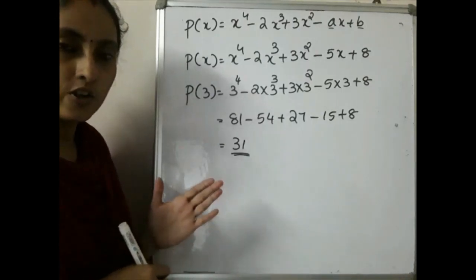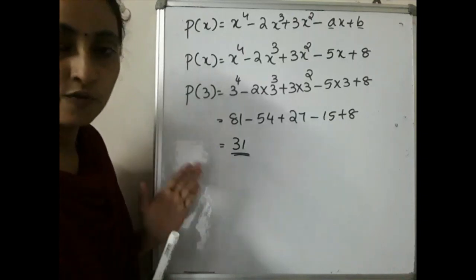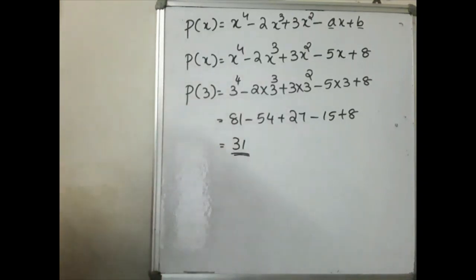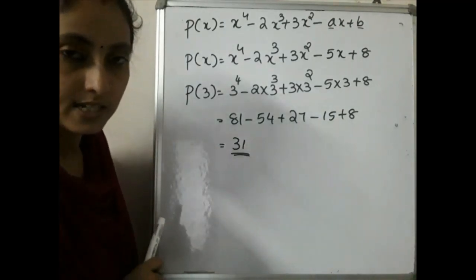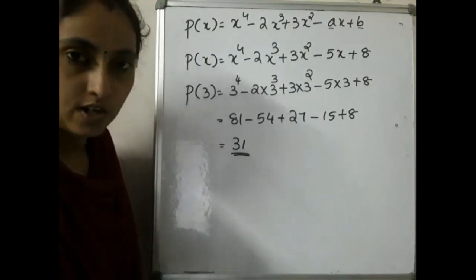First, what you have to do: p of x is given, and you have to find what the first one is. Please go through your question. Okay, so you want to find what? P of minus 1. According to our question, what is P of 1? P of 1 is equal to 19, given. So you have to frame equation number 1.